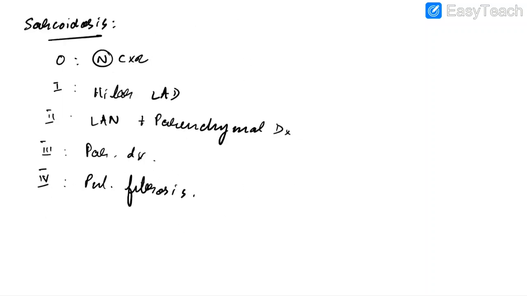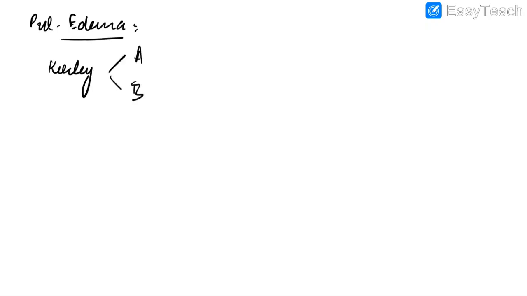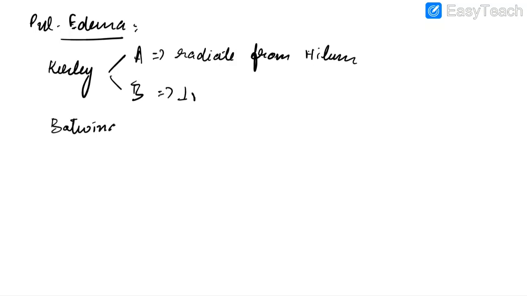Now some important things to remember regarding pulmonary edema are, we will find Kerley lines. Kerley lines can be curly A lines and curly B lines. Curly A lines radiate from hilum of lung, whereas curly B lines are perpendicular to pleural surface. In pulmonary edema, we will also see bat wing appearance.